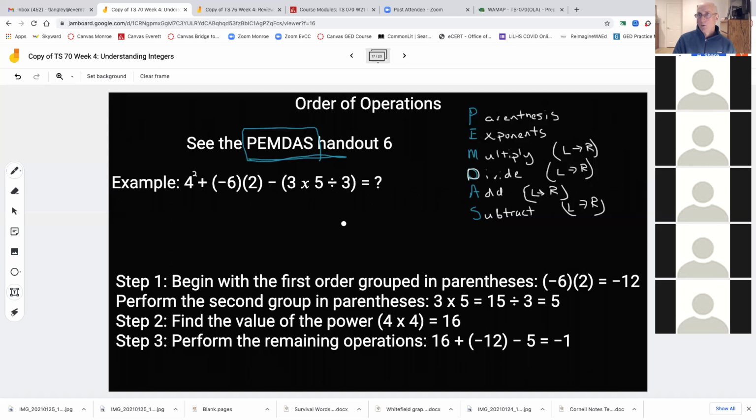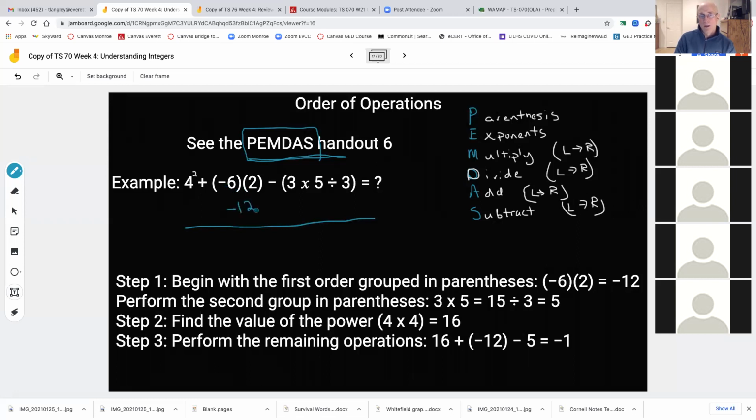So, parentheses. If I look at my problem here, I've got this whole problem that I'm underlining. I've got things in parentheses that I should do first. So -6 times a +2 is a -12.